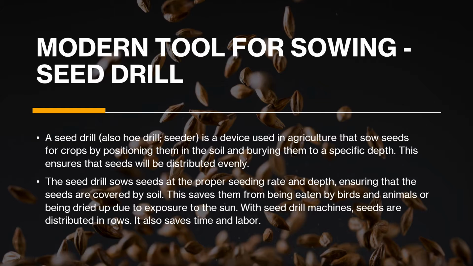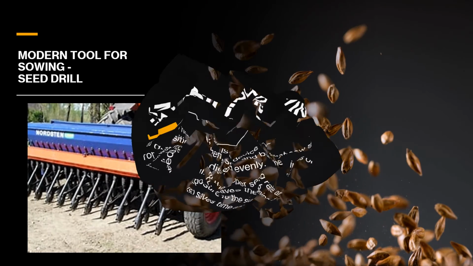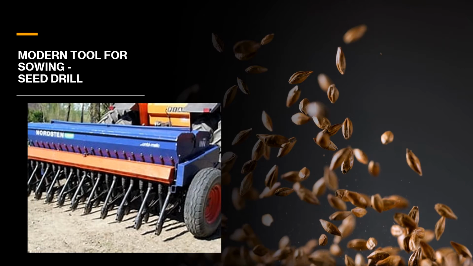It also saves time and labor. And the most important is that it doesn't let overcrowding happen. Now we will see what overcrowding does. So this is a seed drill. As you can see, these are the pipes through which the seeds are put, and then they are put into the ground.